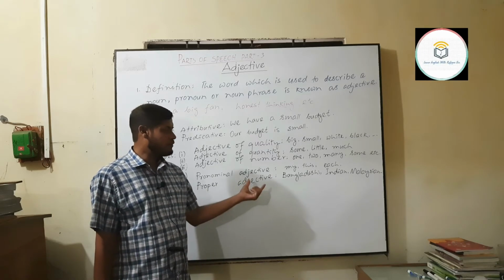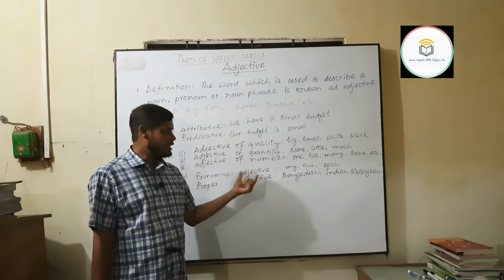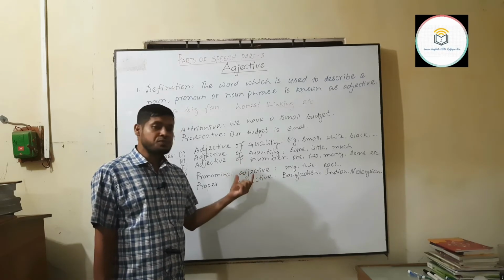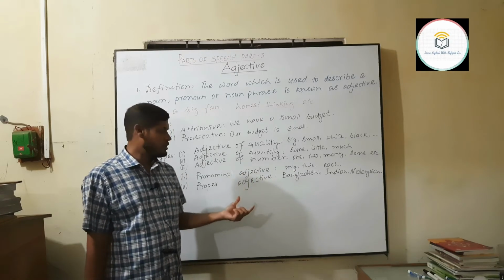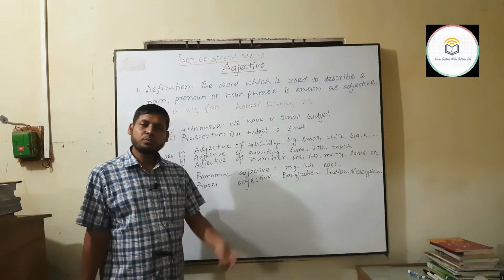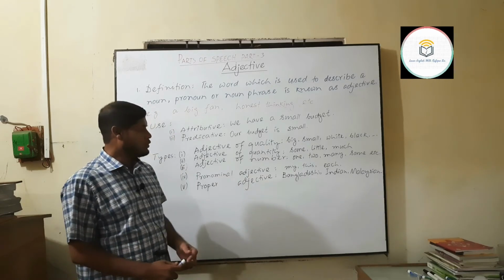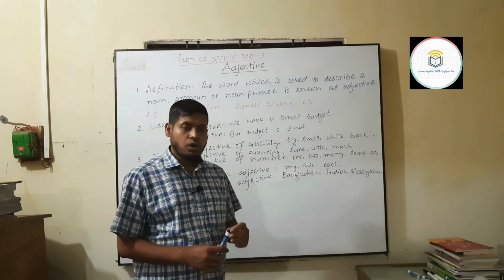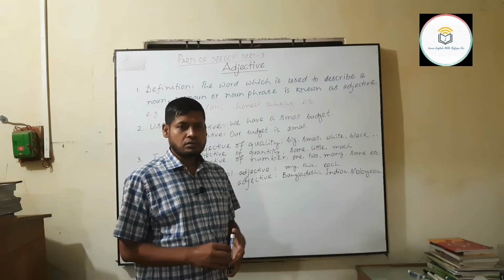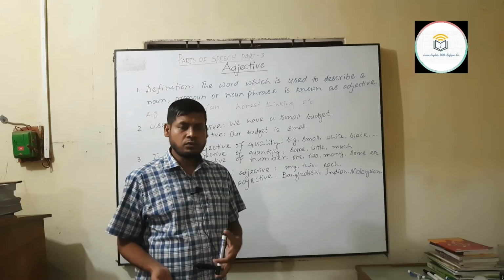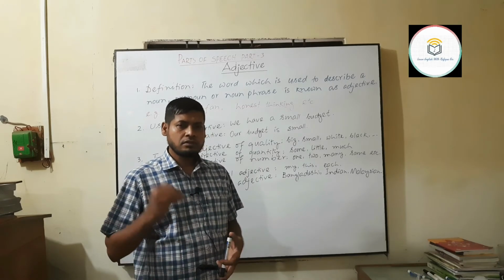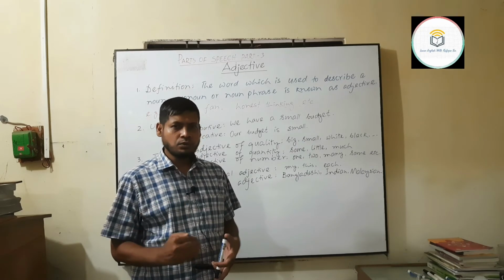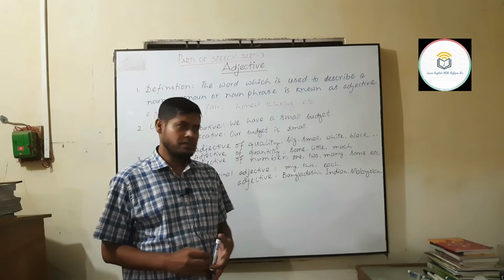When forms of some pronouns are used as an adjective, it will be known as pronominal adjective. And we know adjective qualifies a noun or it precedes a noun. When it needs to qualify a noun, it is placed immediately before a noun. So any word we see before a noun, we call it an adjective.